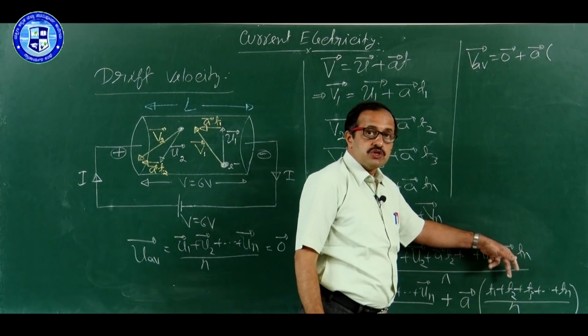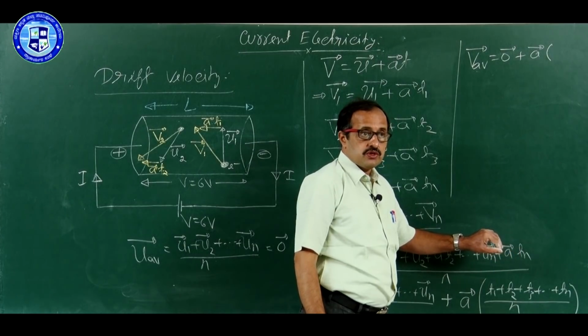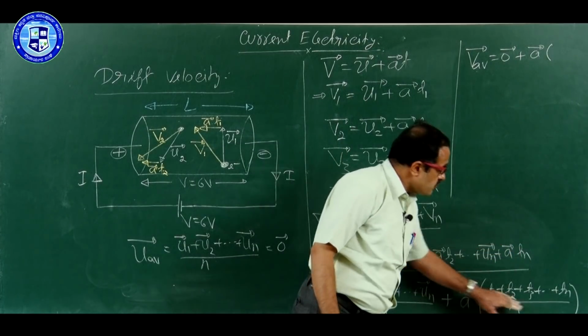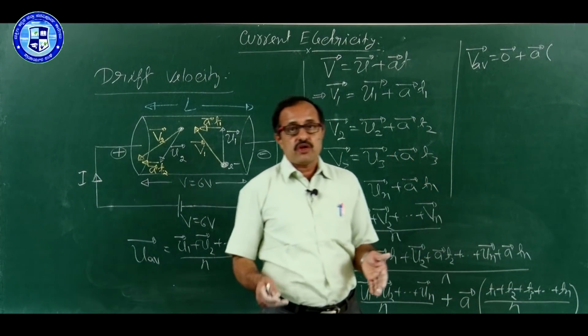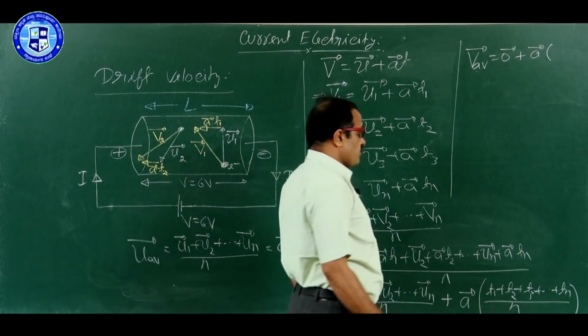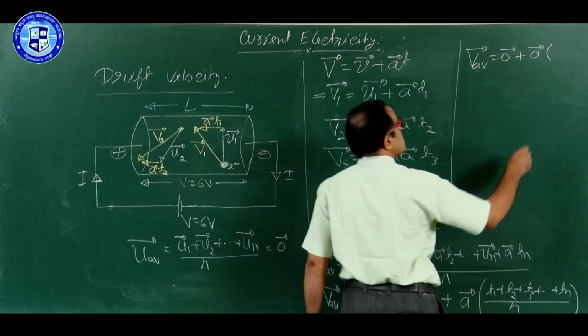This is the interval between the two successive collisions suffered by the free electrons. And is it not average time interval between the two successive collisions of all the free electrons? Therefore, this is known as average time interval between the two successive collisions of all the electrons.